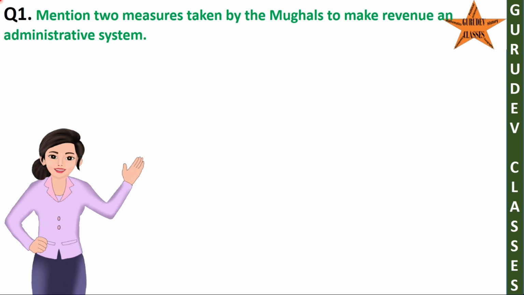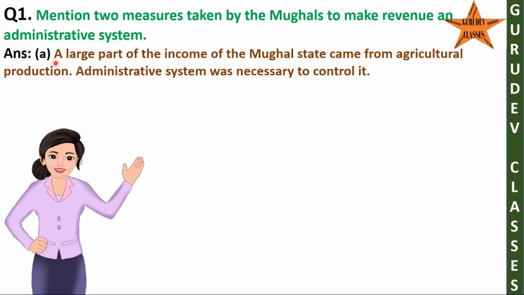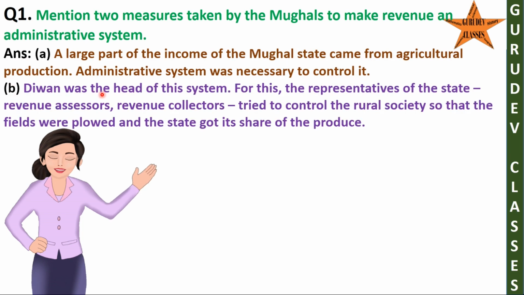Question 1. Mention two measures taken by the Mughals to make the revenue and administrative system. Answer. A. A large part of the income of the Mughal state came from agricultural production. Administrative system was necessary to control it. B. Diwan was the head of this system. For this, the representatives of the state, revenue assessors, revenue collectors, tried to control the rural society so that the fields were plowed and the state got its share of the produce.